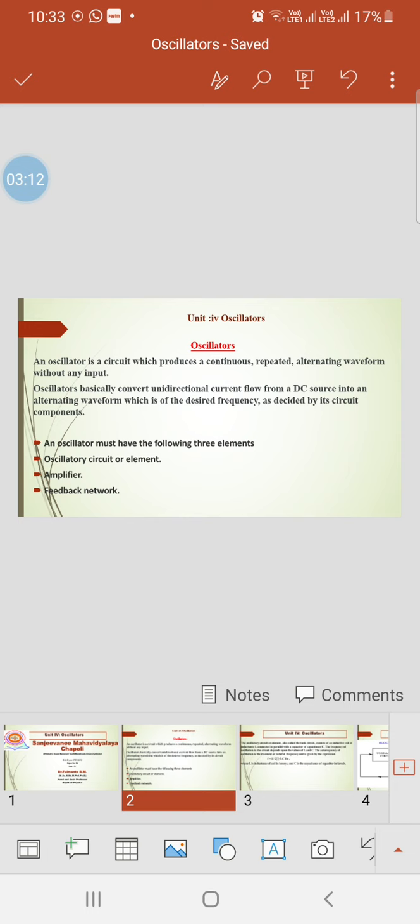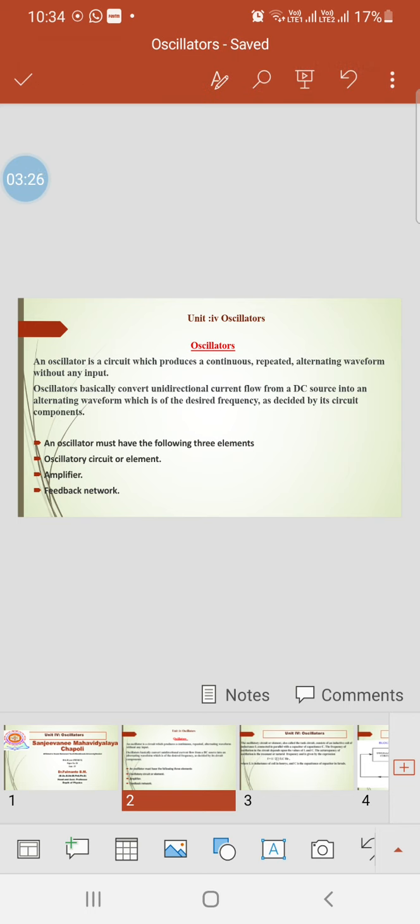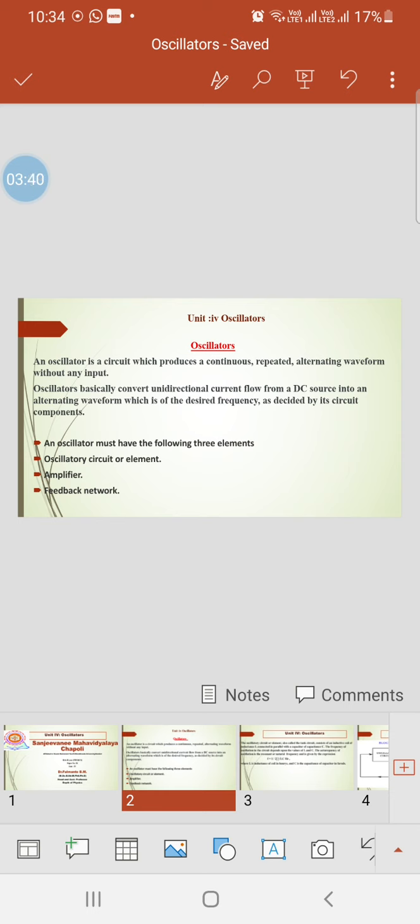Next one is the amplifier. You are well known about the amplifier. An amplifier is an electronic device which enhances the strength of the input signal at its output. A weak signal is given to the input of the amplifier and we obtain an amplified output. The strength of the weak signal is raised at the output, that is said to be an amplifier.